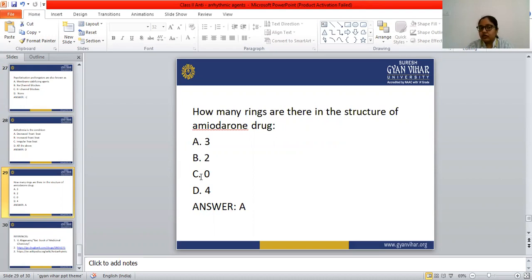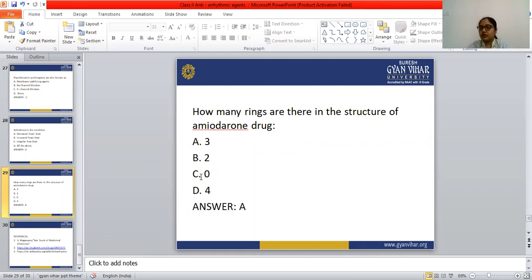So you have to learn the structure of amiodarone, how many rings are present. Okay, so amiodarone has 3 rings. 3 rings are there in the structure of amiodarone. So the correct answer is 3. So this is all about our antiarrhythmic drugs. We have done with antiarrhythmic drugs.